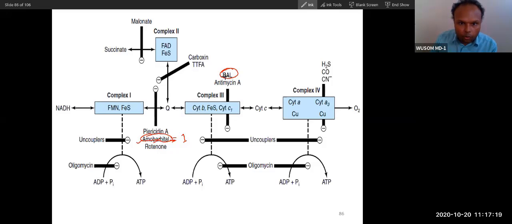Remember BAL, 1, 2, 3 letters. This is British anti-lewisite. Only remember British anti-lewisite. This is used for treatment of arsenic poisoning.